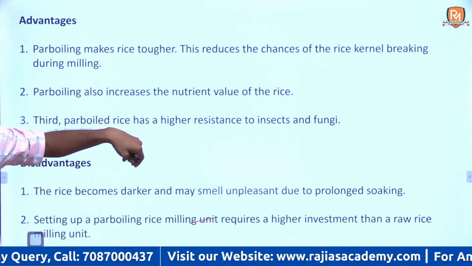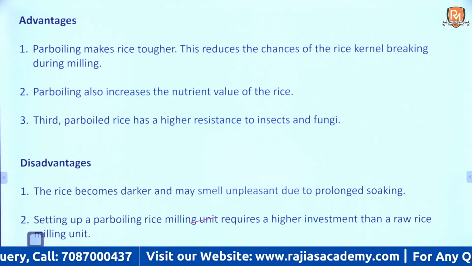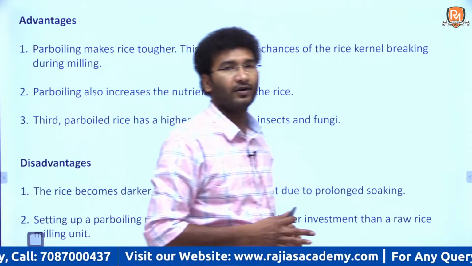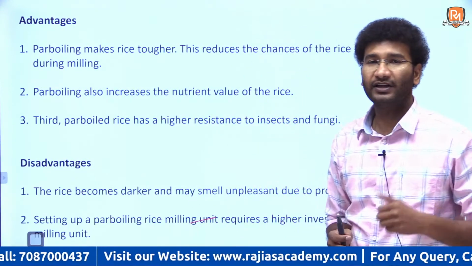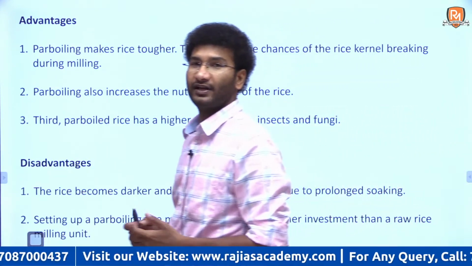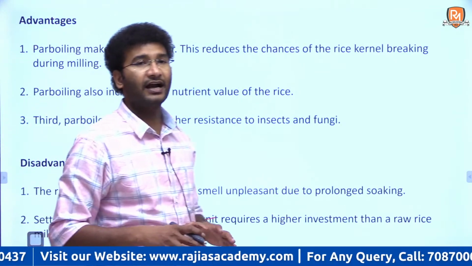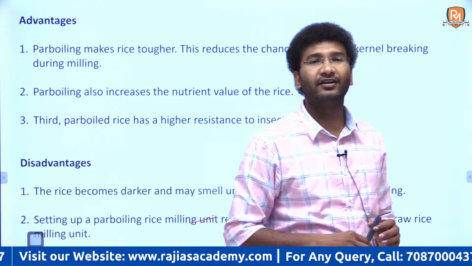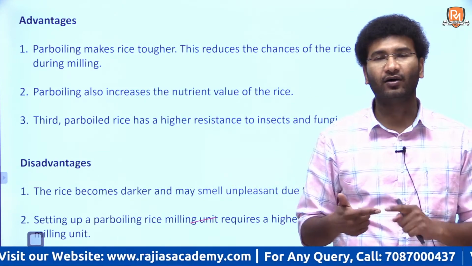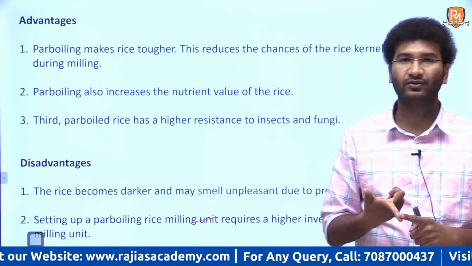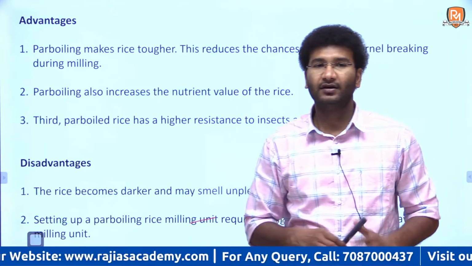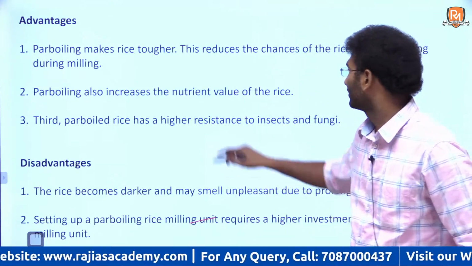It is said that only 20 lakh tons is the amount that is required, right. Now there are some advantages of parboiling as well as disadvantages of parboiling. We'll look into the advantages first. Firstly, the advantage of parboiling is that it reduces the chance of fungi, and it also reduces the chance of infection to the rice. That is the first component which you have to understand, right.